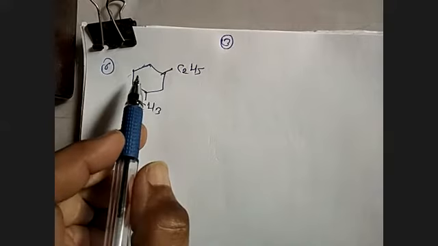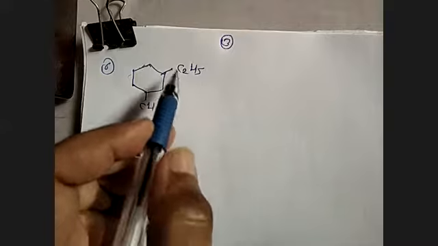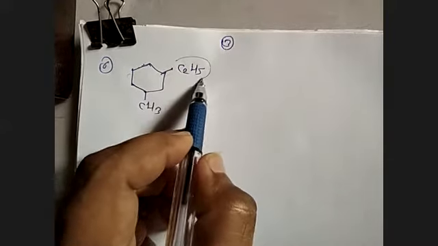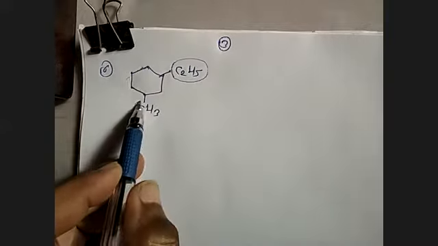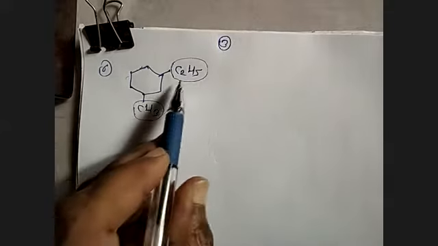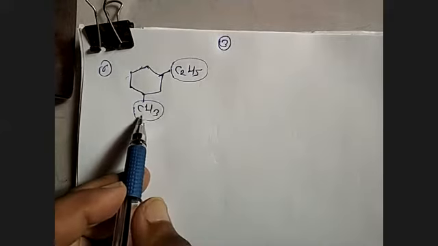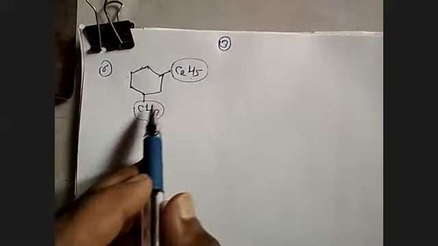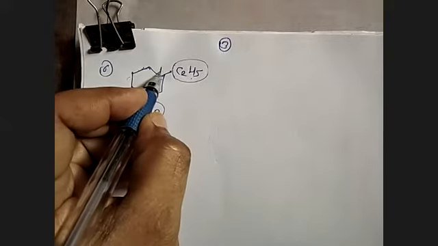See, here we are having a cyclic ring. And to the cyclic ring, we are having which group? Ethyl. This is which group? Methyl. There are two groups, ethyl and methyl. So alphabetically what happened? Ethyl comes before methyl. So this will be given number 1. Why?